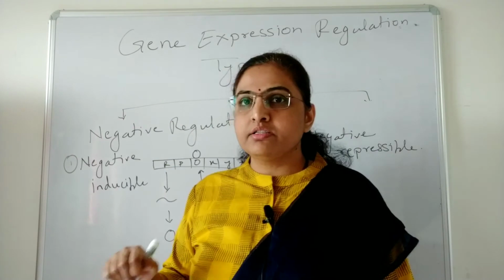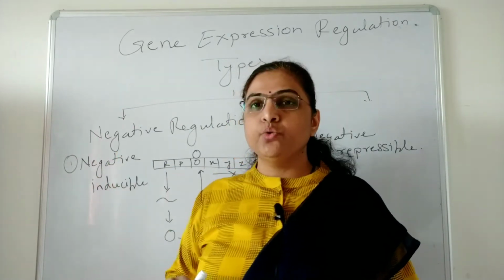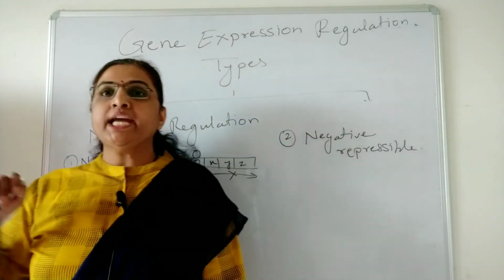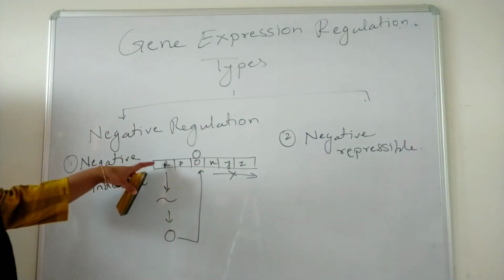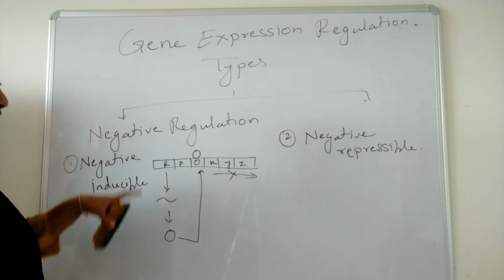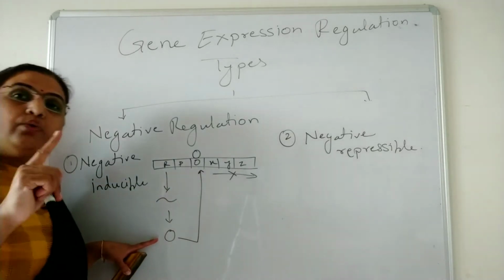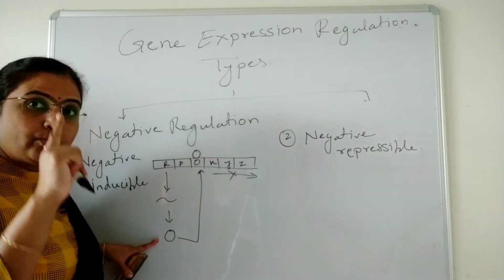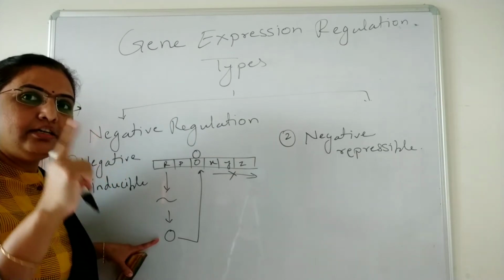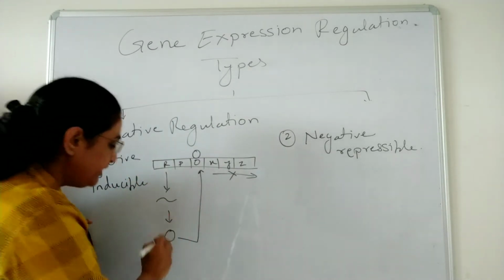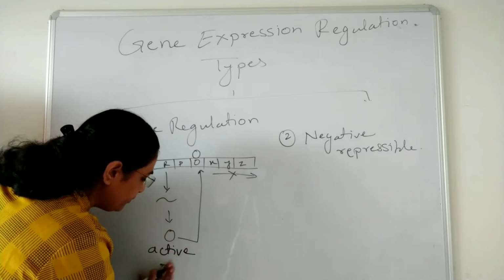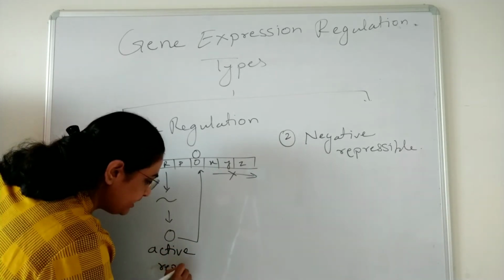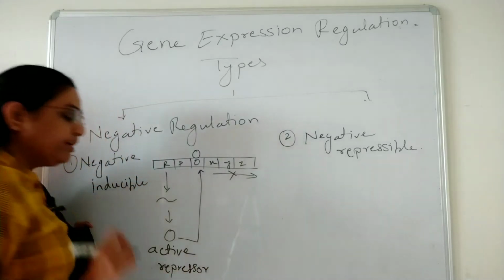Coming to the first, negative inducible. In negative inducible, the regulatory gene synthesizes a regulatory protein, and that regulatory protein is the active repressor.